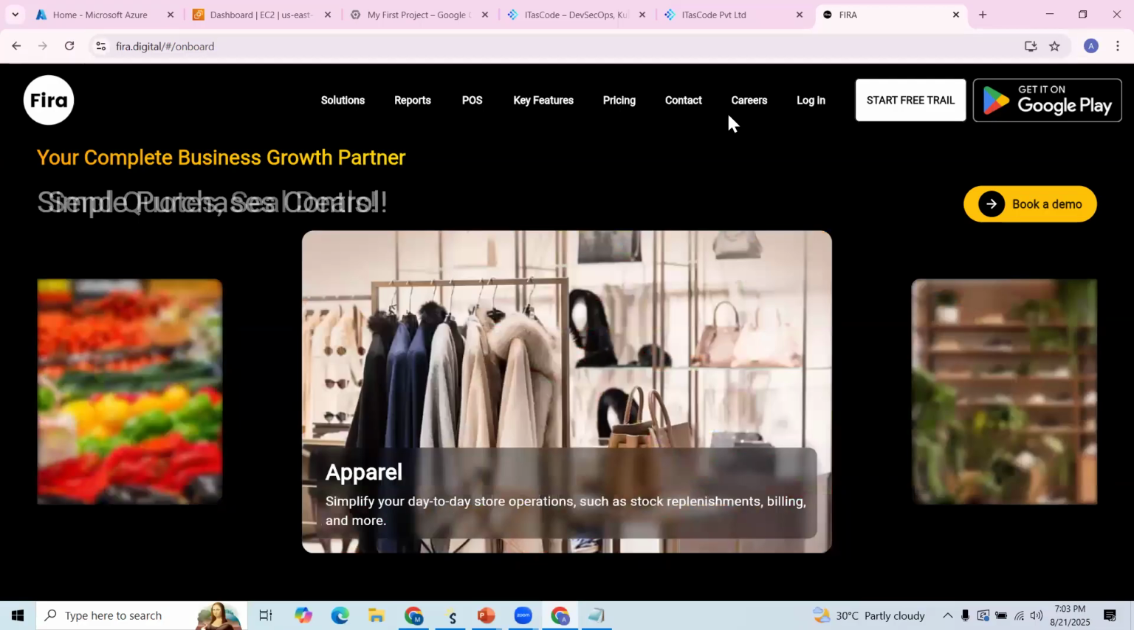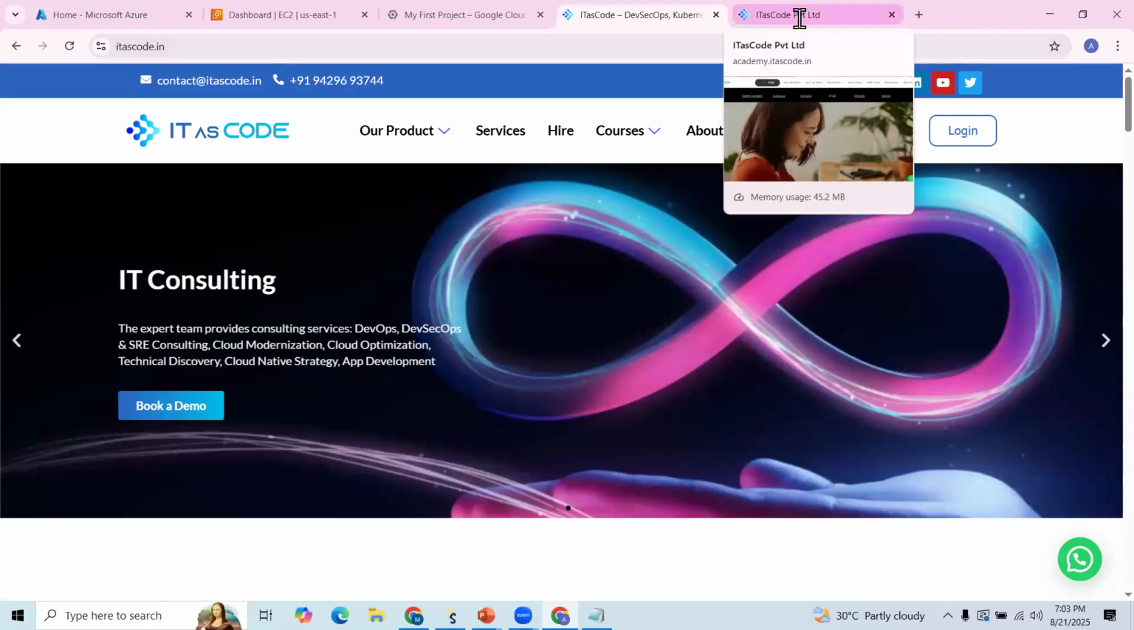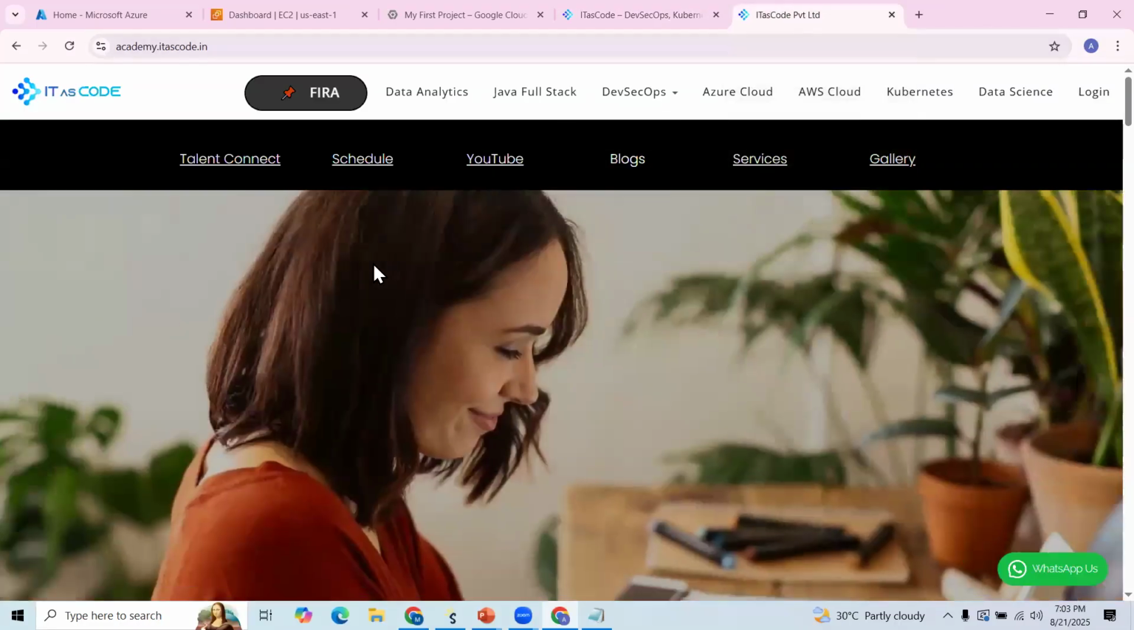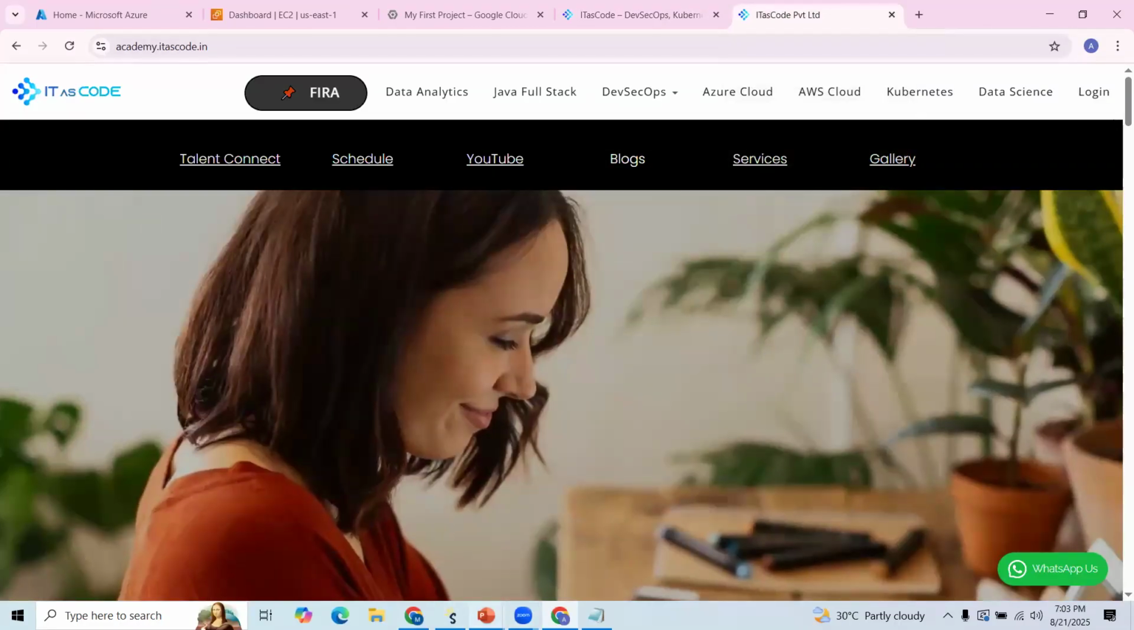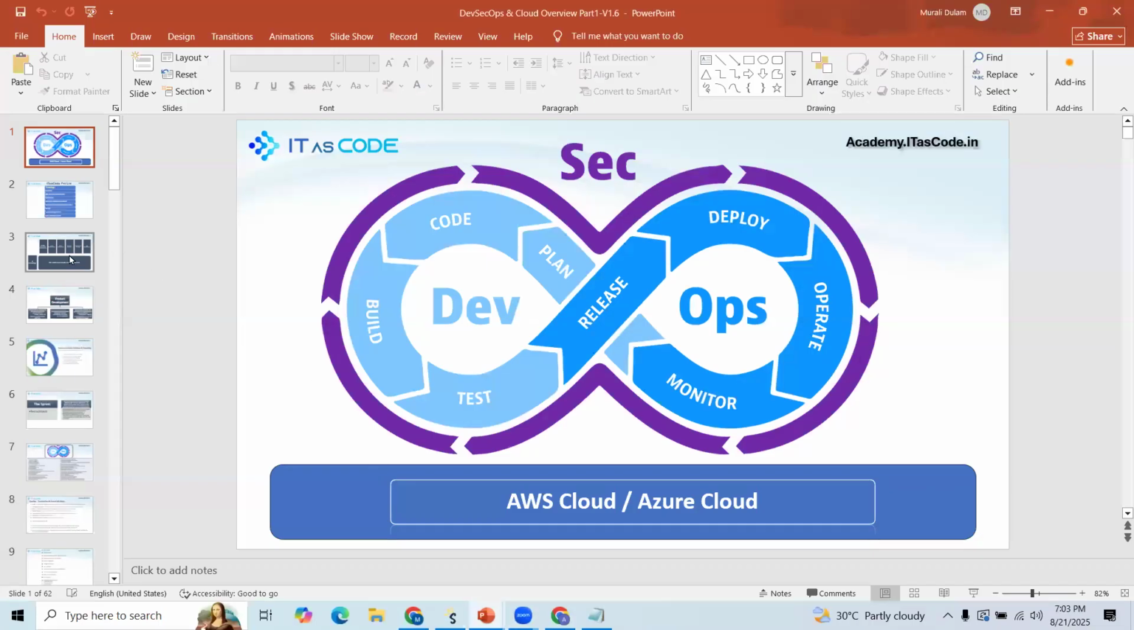Now, first let us see our course delivery process. Here we are offering courses like DevSecOps, Cloud, as well as Kubernetes and Multi-Cloud.